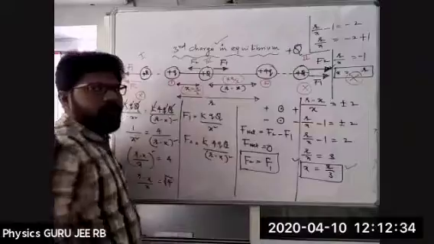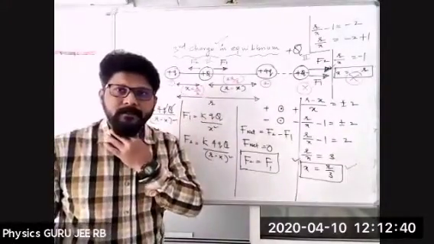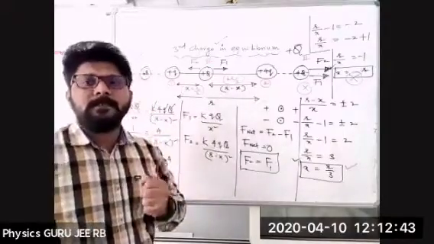What is the important conclusion? कौन सा less है? r by 3 or 2r by 3? Which is less distance? r by 3 or 2r by 3? Which is less distance?